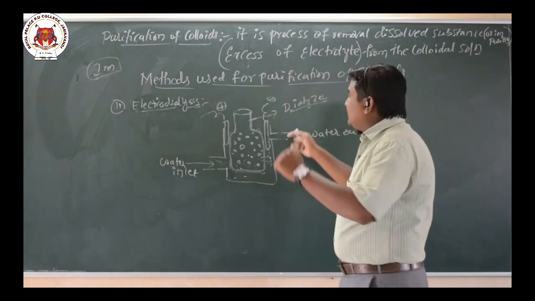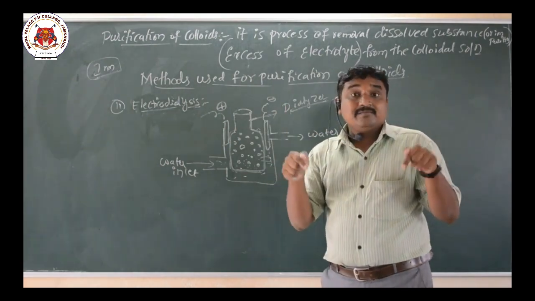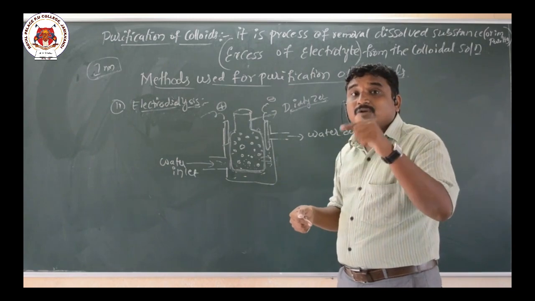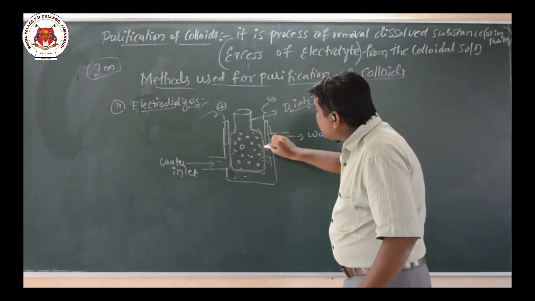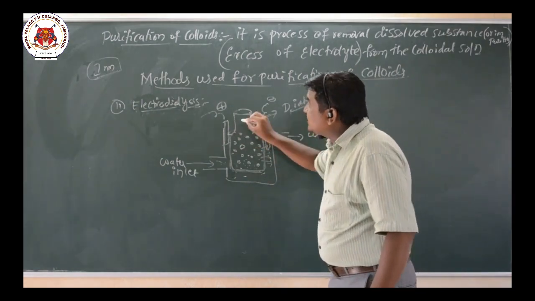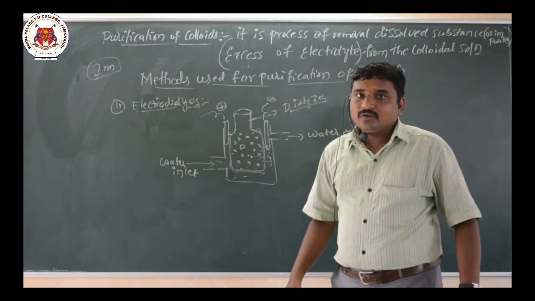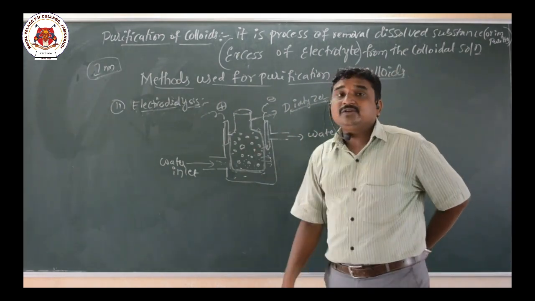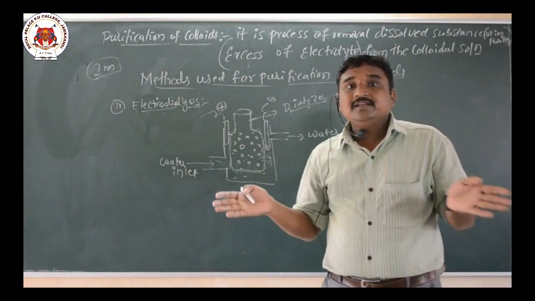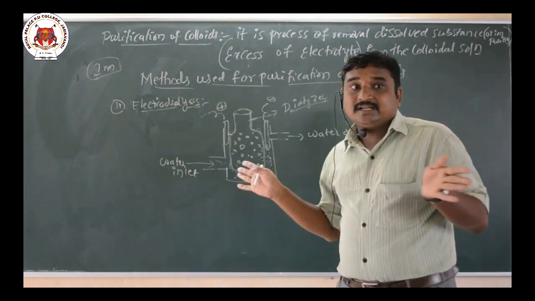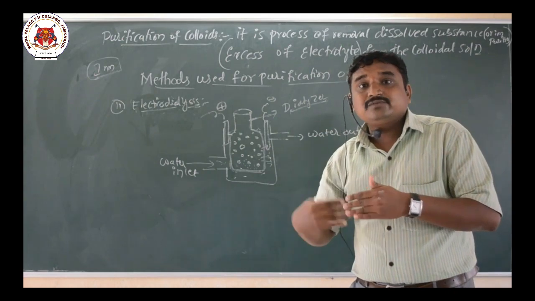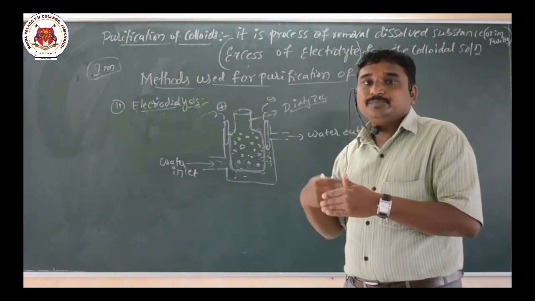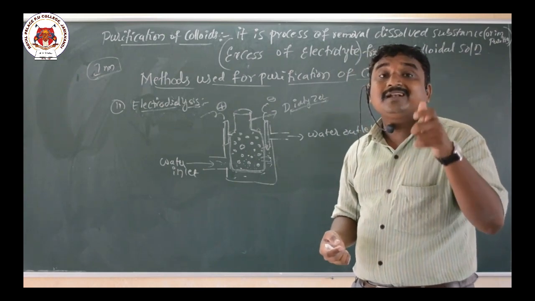When the two electrodes are immersed into the vessel, the ions present in the colloidal solution migrate towards the oppositely charged electrode, hence the process is sped up under the influence of the electric field.